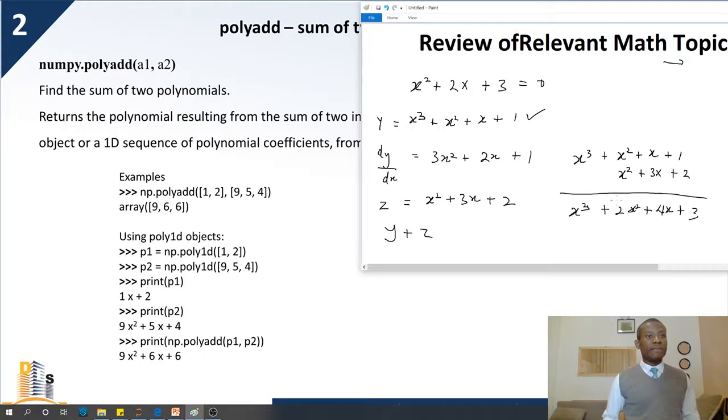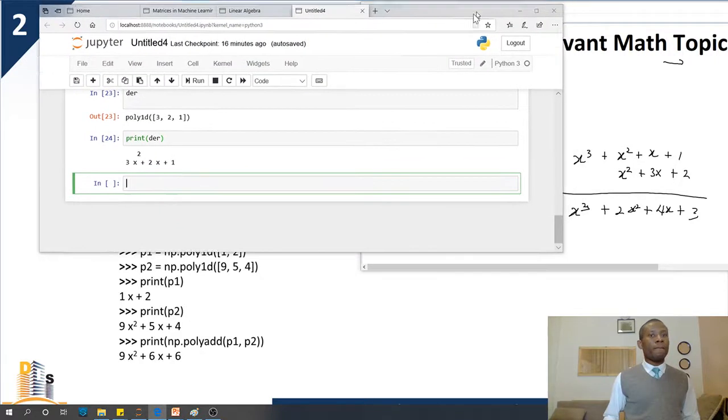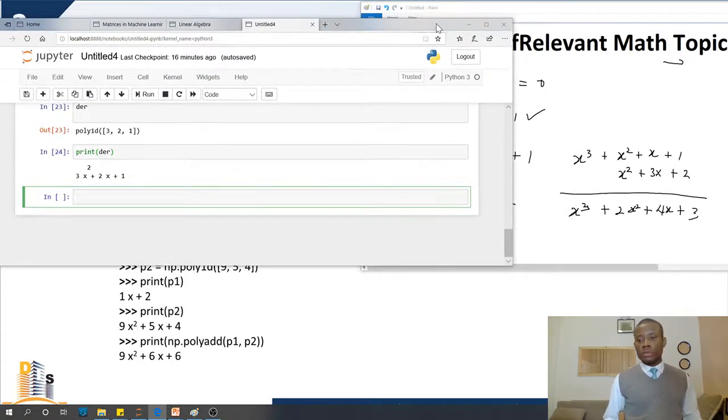So let's solve this and then we move on to something else. I'm going to go back to Jupyter Notebook. Let's start by saying x is equal to np.poly1d, and we are going to specify the coefficients of this polynomial to be 1, 1, 1, 1.